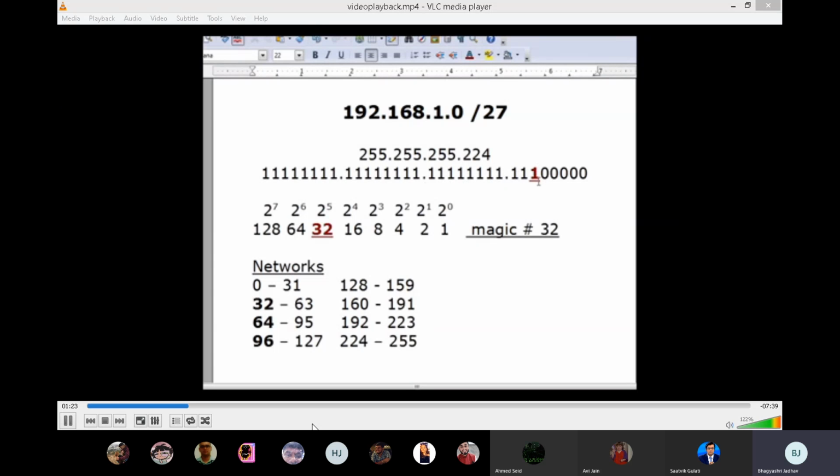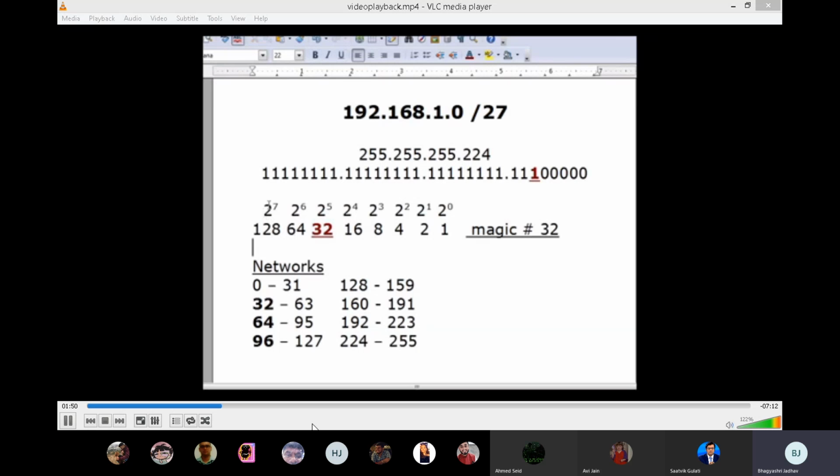And the last one happens to be in the 32s place. And here we have the place value for 8 bits. We have every 8-bit segment of 8 bits, how its place values go from 2 to the 0 to 2 to the 7th. So the 2 to the 0 is the 1's place, 2 to the 1 is the 2's place, 4's place, 8's place, and then the 2 to the 5th place is the 32's place.